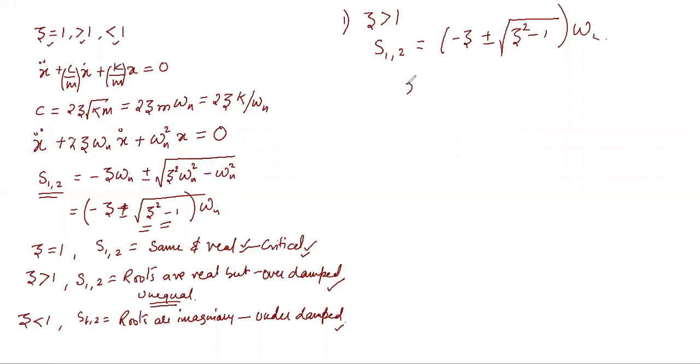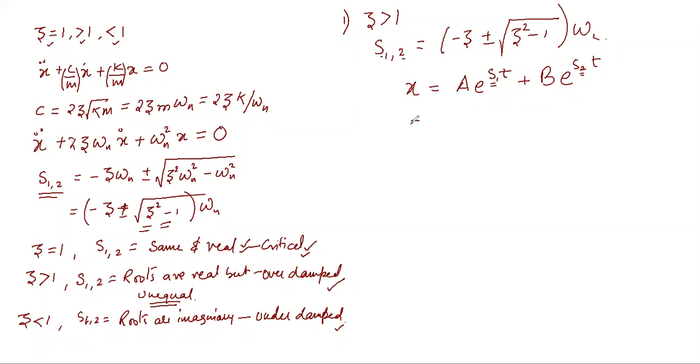The solution can be written as x equals A e to the power s1 t plus B e to the power s2 t. Here we put the values of s1 and s2, and A and B can be found with the help of initial conditions.